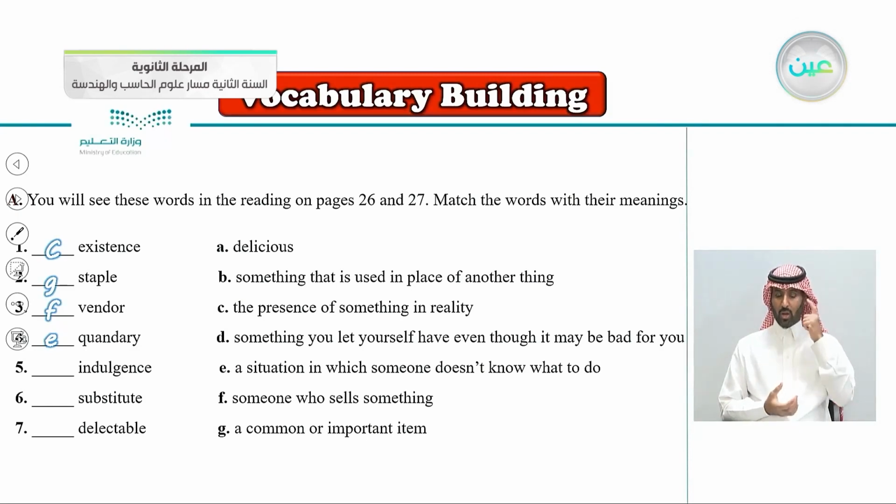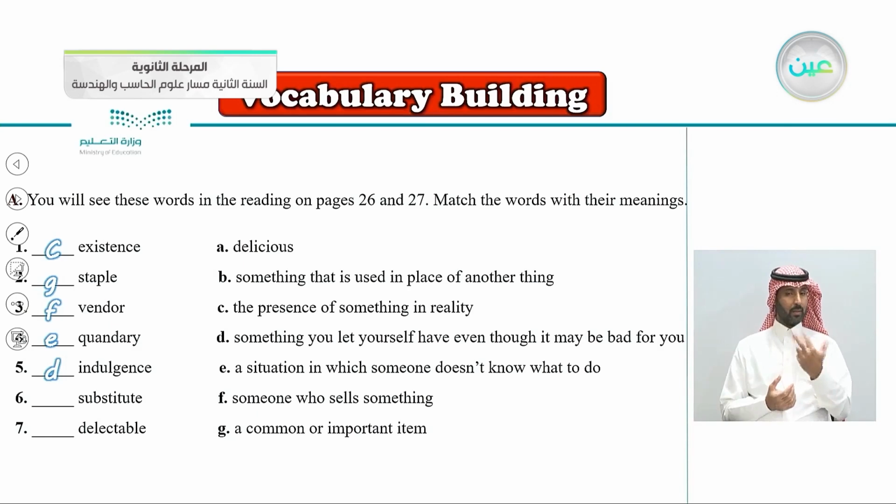Indulgence, number 5. To indulge in something, indulgence. It goes with the letter D, something you let yourself have even though it may be bad for you. Like we indulge in chocolate. We eat a lot of chocolate even though we know it's bad for us.